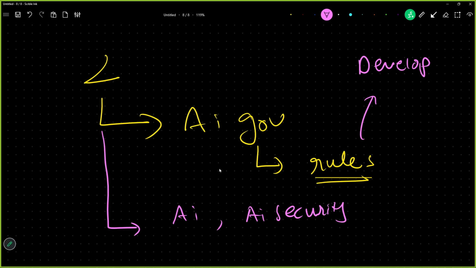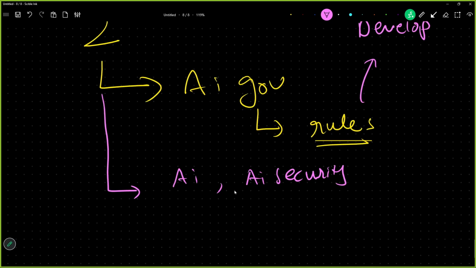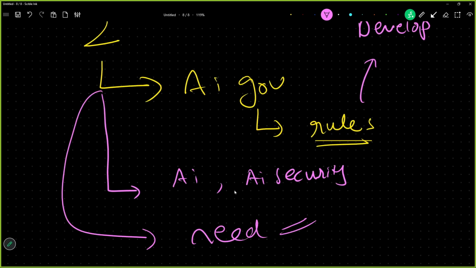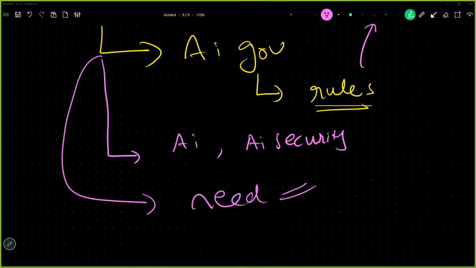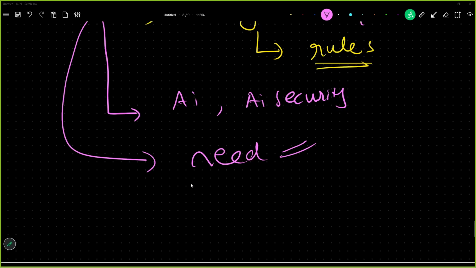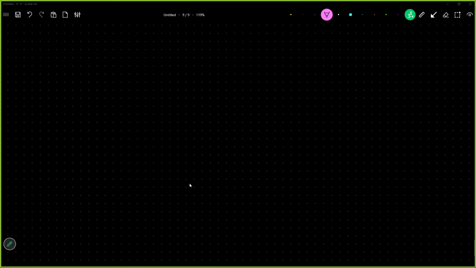And lastly, we have understood the need for AI governance. So now the next question is, we understand AI governance has rules made to develop your application, but who sets the rules?